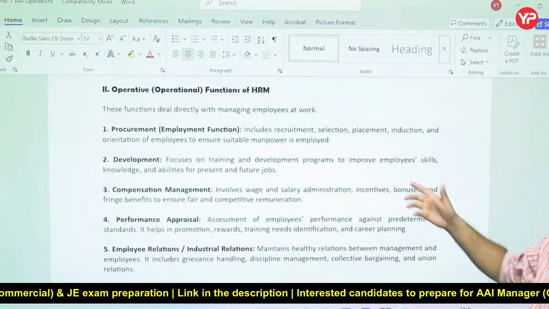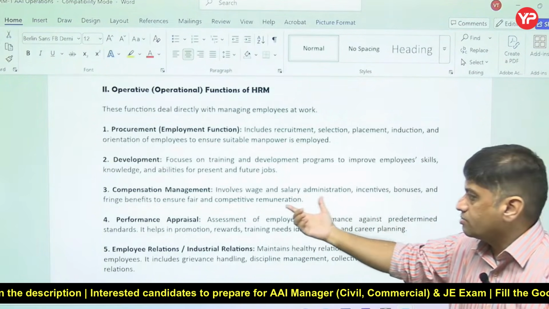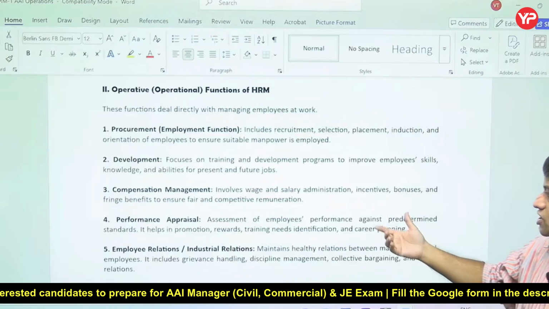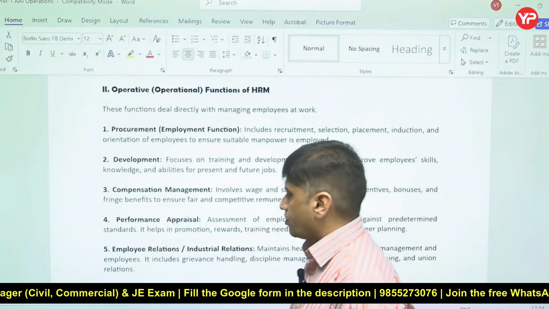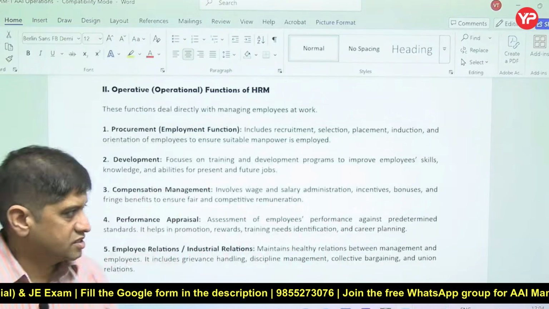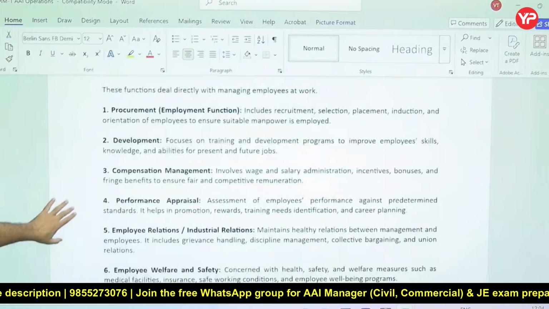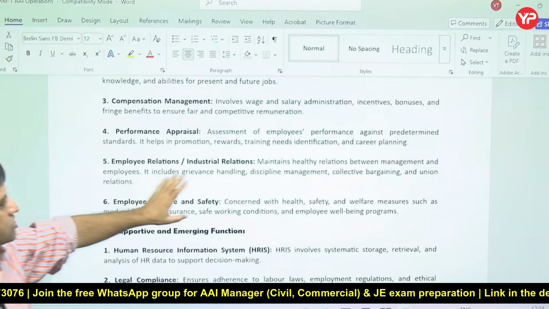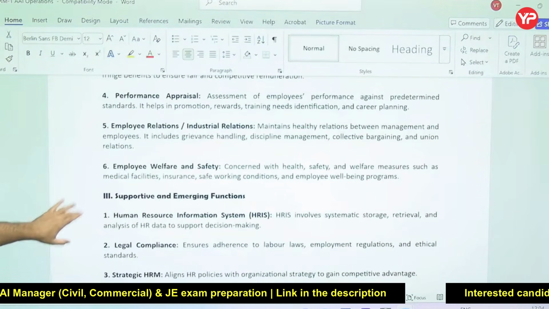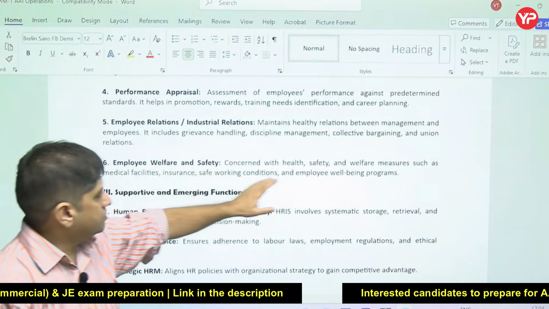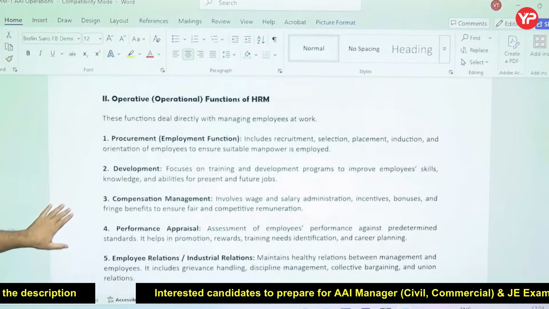Development, like a training and development program for increasing the skills of the employees. Compensation management, like salary administration, how much wages are to be provided, incentives, remuneration. So that entire compensation activity. Whatever the HR manager does, every activity is here as operations. Then employee relations: conflict management, collective bargaining, grievance redressal, employee welfare, safety, health, and welfare measures of the employee, everything is to be taken care of. So this is the operation function.